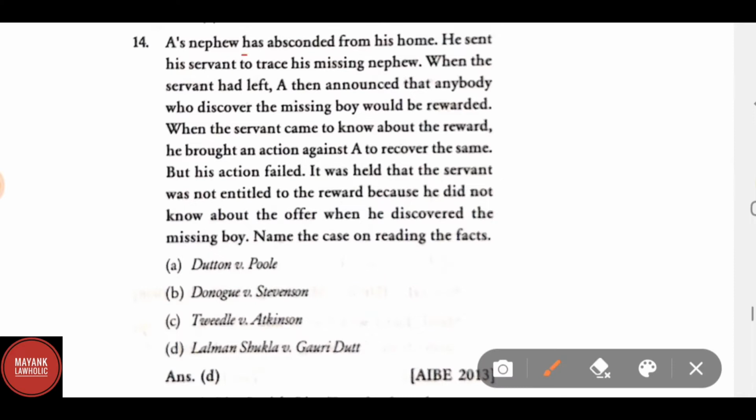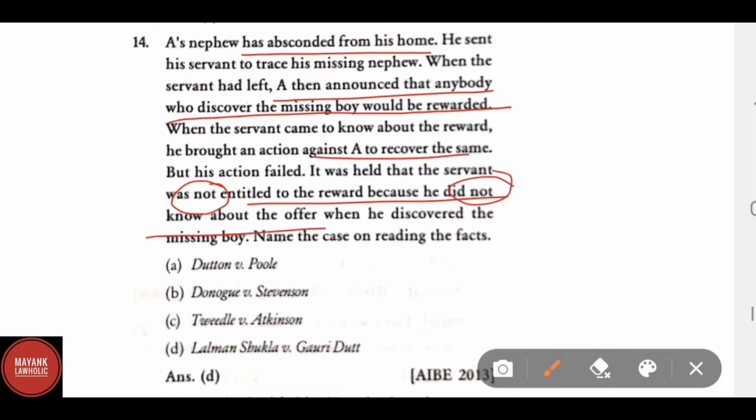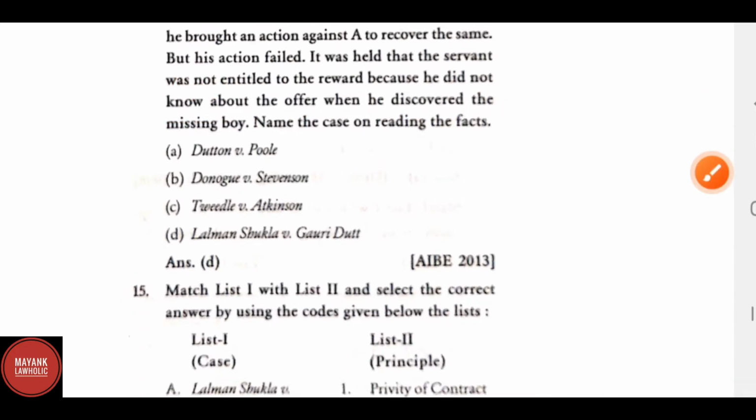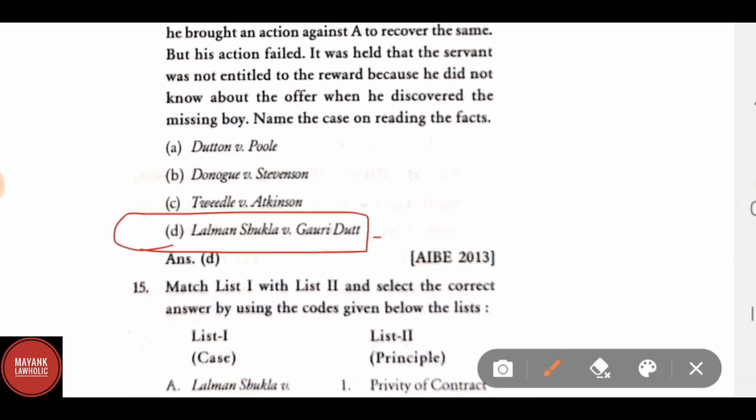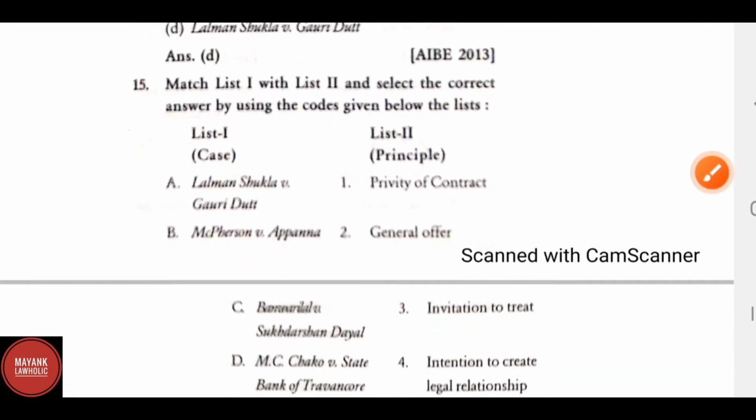A's nephew has absconded from his home. He sent his servant to trace his missing nephew. When the servant had left, A then announced that anybody who discovered the missing boy would be rewarded. When the servant came to know about the reward, he brought an action against A to recover the same. But his action failed. It was held that the servant was not entitled to the reward because he did not know about the offer when he discovered the missing boy. Name the case on reading the facts. Correct answer is Lalman Shukla versus Gauri Datt. These were the facts of this case, Lalman Shukla versus Gauri Datt.